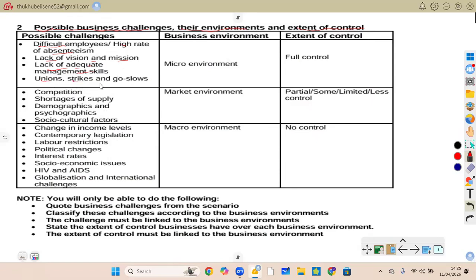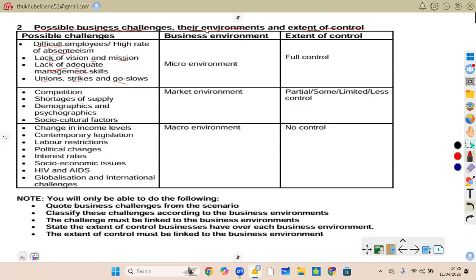Also, we have union strikes and go-slows. Here we're talking about workers protesting internally, where employees slow down work intentionally. These are the challenges found within the business. Once we are talking about employees, we are talking about variables found within the business. Vision and mission are within the organization. Management are employees of the business, found inside the business. Same as unions and strikes.